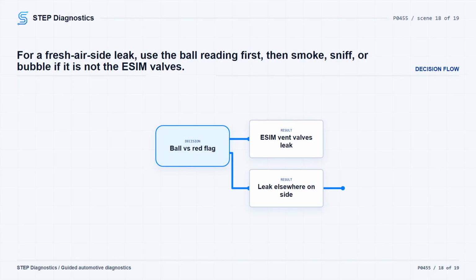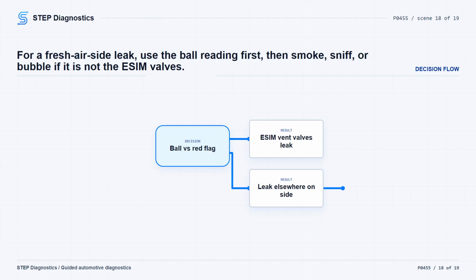For a fresh air side leak, use kit, yield, and accessory 8400C. Connect the red lead to battery positive, the black lead to battery negative, and connect shop air. Set the smoke air control switch to AIR. Start airflow with the remote. Block the AIR supply tip while pressing the remote. Verify or set the red flag alignment.